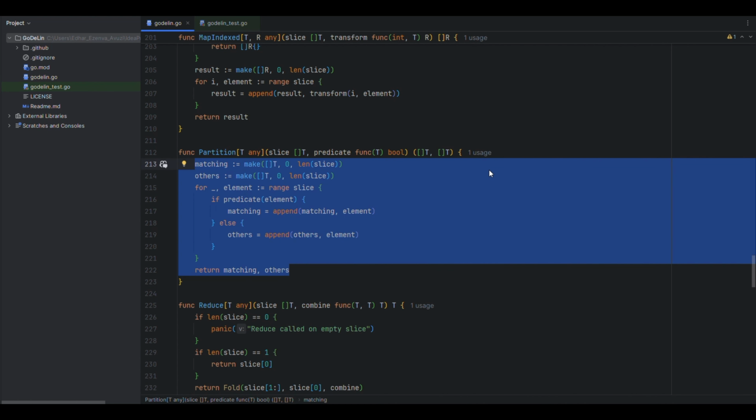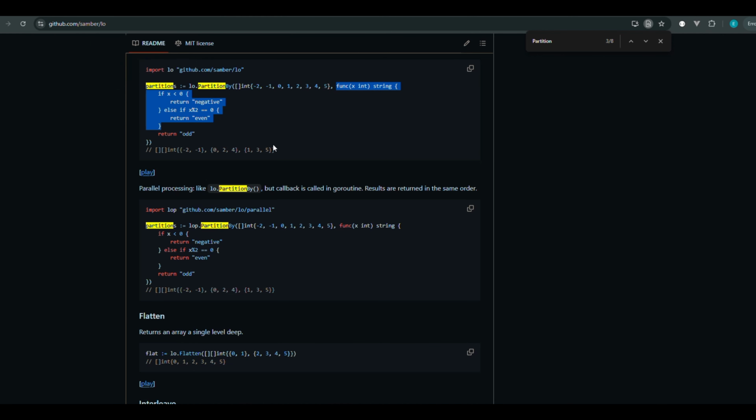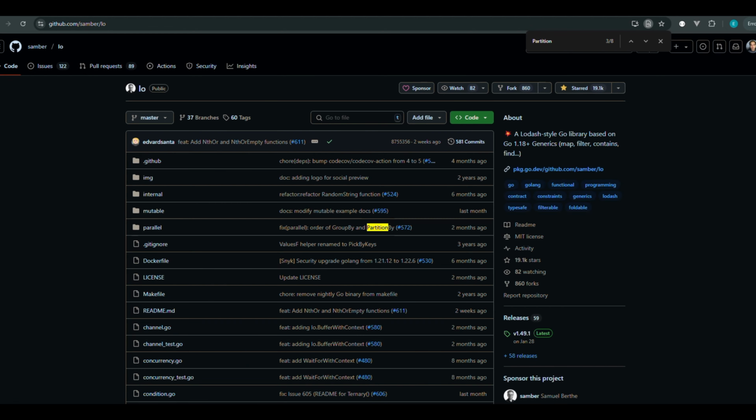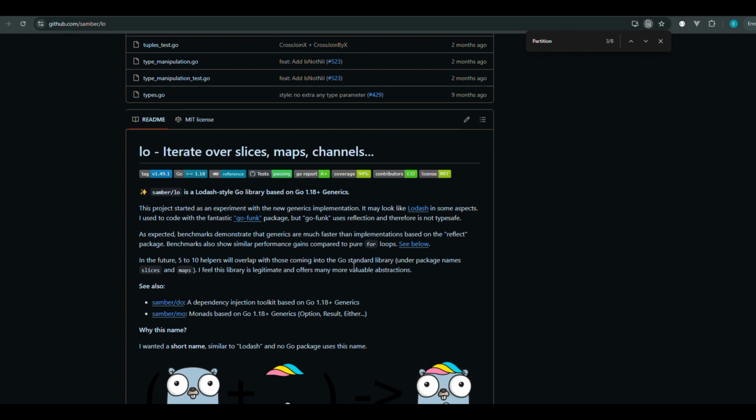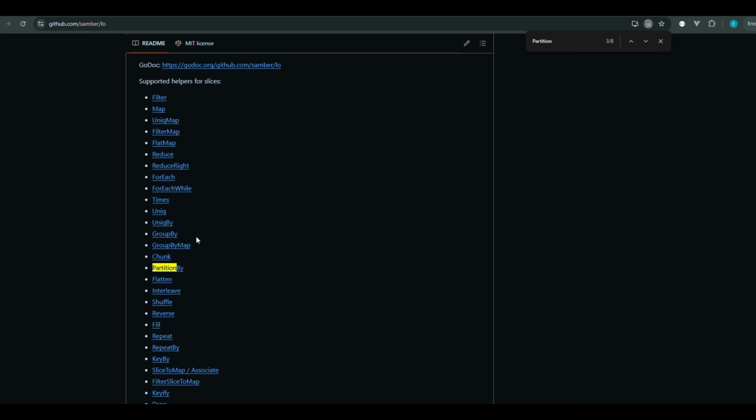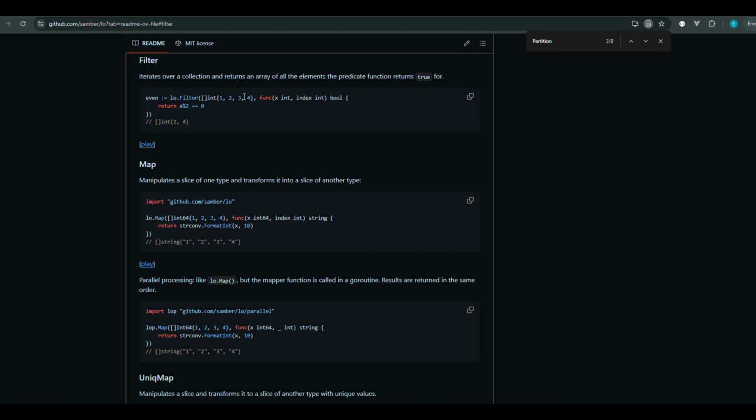Even though there are already libraries, for example, this one that this guy implemented. This is a port from Lodash, which is a popular library in the JavaScript world, to Go, and it already provides such functions, for example, filter, to filter elements based on some predicate, so that you will not use for loops to iterate over a slice and check, but you actually just say that, okay, I need to filter this slice, and based on which rule you will filter, based on this rule, and that's it.